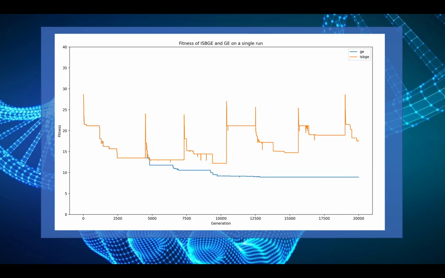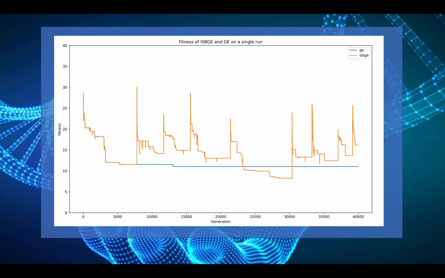In some of the initial runs, ISBGE did not always outperform GE, sometimes falsely assuming premature convergence earlier than its actual occurrence. However, continued parameter tuning and observation suggested that the ISBGE simply required more time in order to run more iterations of the global and local searching phases. This would allow it to explore more areas in the search space. Increasing the maximum amount of generations allowed the ISBGE to consistently outperform GE.